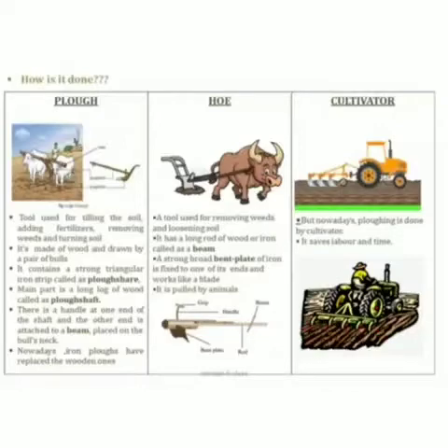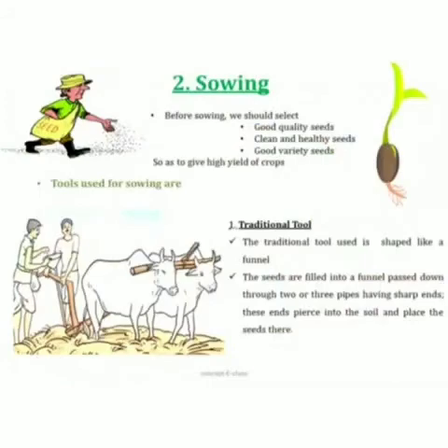So the second agricultural practice is sowing. What do you mean by sowing? Before sowing, we should select good quality seeds, clean and healthy seeds, and if we select such seeds, we will get a high yield of crops. Now let's see the tools which are used for sowing. The first tool is a traditional tool. The traditional tool used is shaped like a funnel. See, in this picture we could see a funnel.